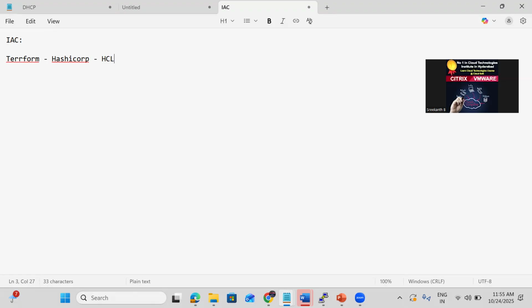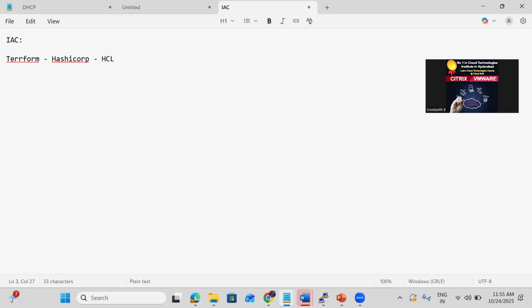That's also a very simple, declarative kind of language. Very simple language we can use. Instead of manually creating the resources, we're just writing the code. We are getting a lot of reusability by using Terraform.